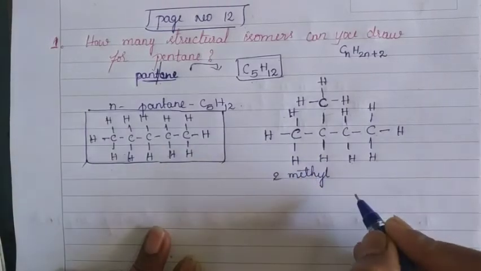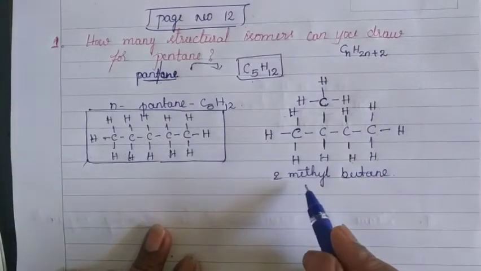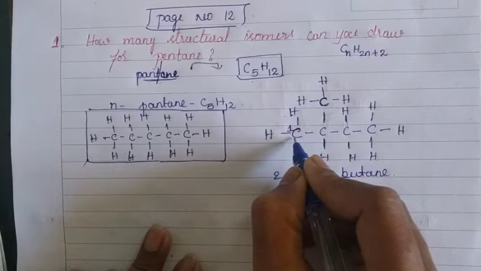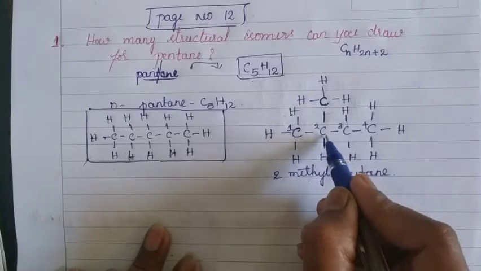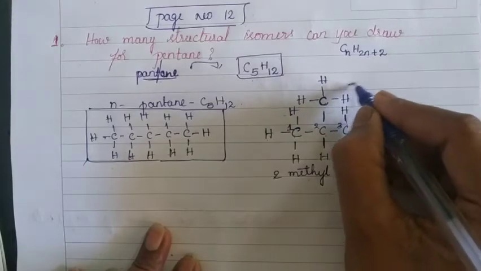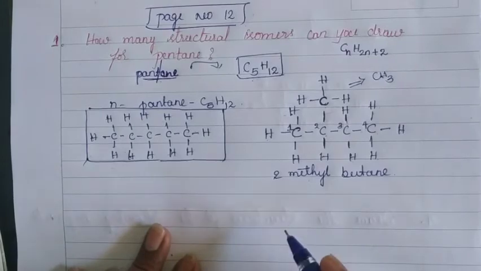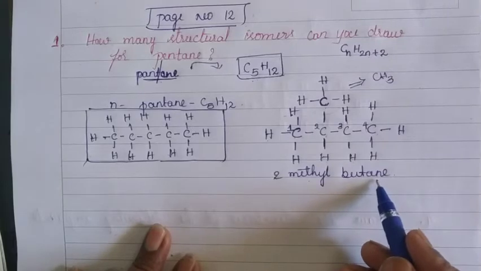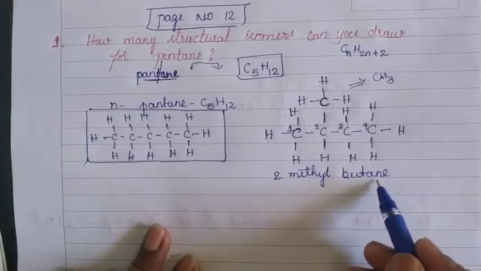2-methyl butane. 2-methyl butane. Look at this, children. 2-methyl. Now number the carbon atoms from here: 1, 2, 3, 4. At the second carbon atom, a methane group is attached here. We simply write this as CH3. CH3 is named methyl. And there are 4 carbon atoms in the main chain, you know. Because of that reason, this is butane. The name of this structural pentane is 2-methyl butane.